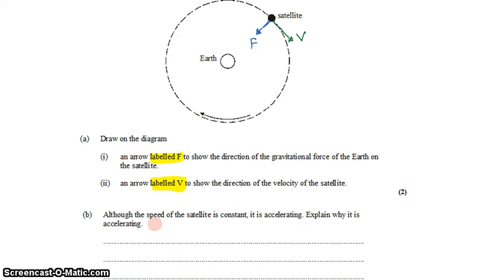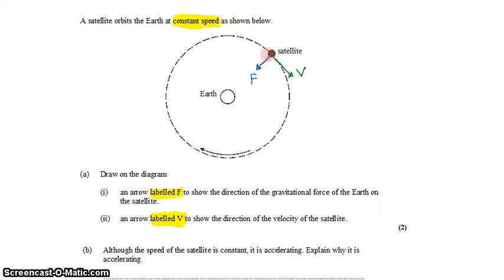Part B says, although the speed of the satellite is constant, it is accelerating. Explain why it's accelerating. Well, there's two ways you might think of explaining why it's accelerating. You might say it's accelerating because it's moving in a circle and therefore experiencing a centripetal acceleration. But if you read the question carefully, it gives you a hint as to how to answer it. It says, although the speed is constant, which means they want you to address the issue of how it can accelerate despite the speed being constant.